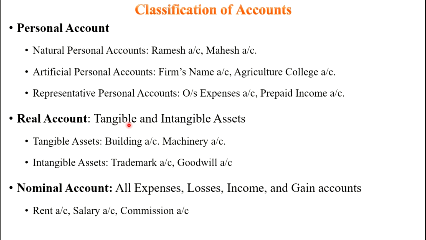There are two types of assets: tangible assets and intangible assets. Tangible assets refer to an account relating to an asset which can be touched, felt and measured. For example, building, machinery, goods, furniture are examples of tangible assets. And intangible assets are the assets which cannot be touched and measured physically, but they are assets. For example, trademark, goodwill, patent, copyright are examples of intangible assets. Clear? Real accounts are the accounts which are related to the assets, that we call a real account.